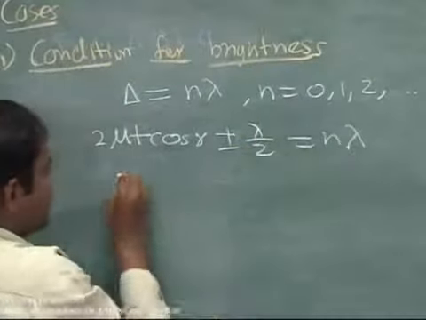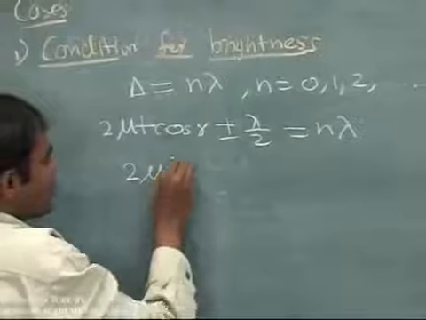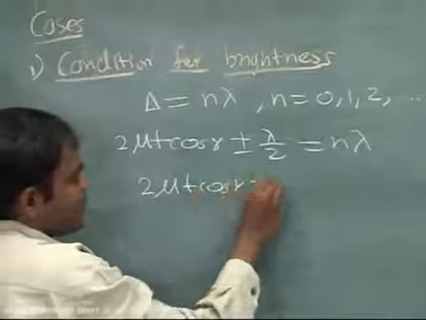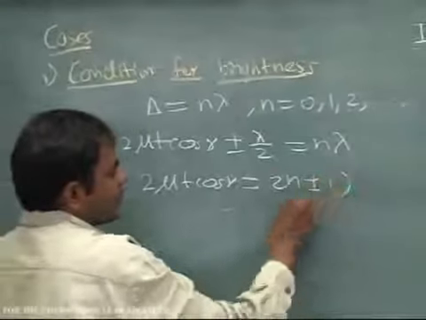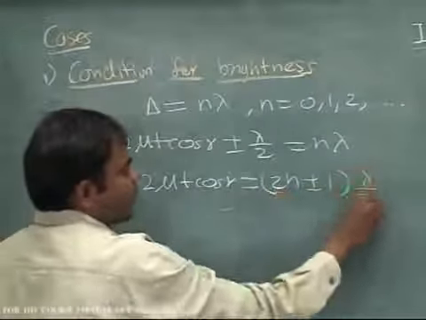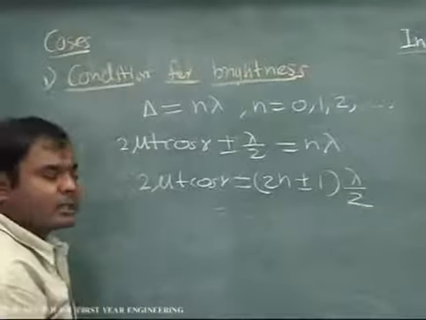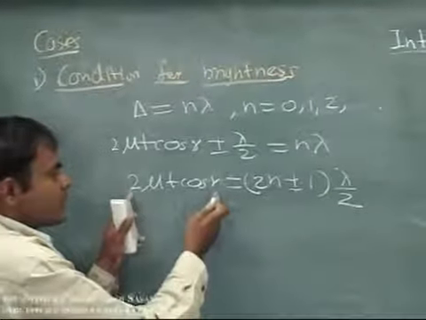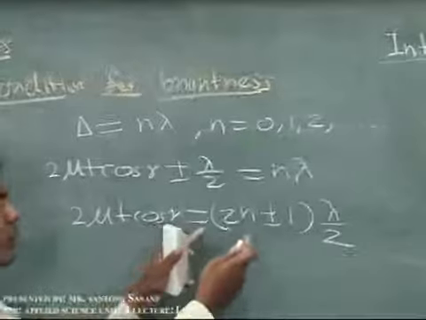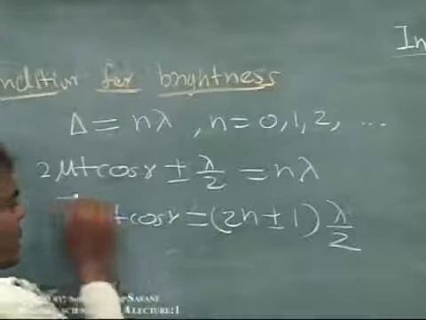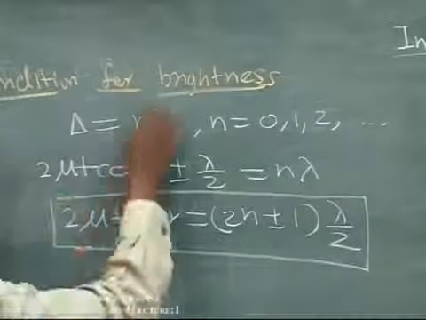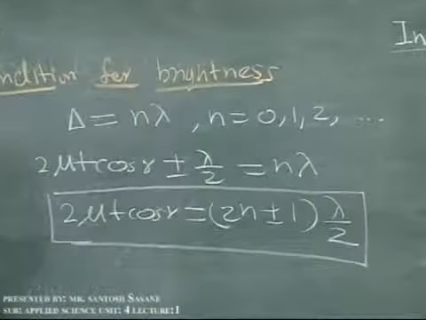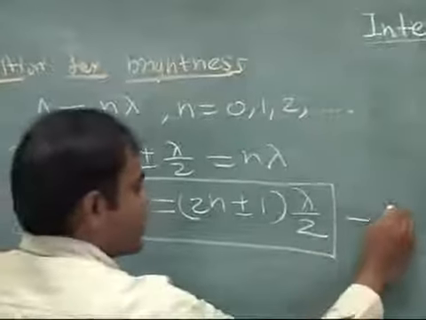is equal to n lambda. Simplifying this, we will get the condition 2 mu t cos r is equal to (2n plus or minus 1) into lambda by 2. That is, this particular path difference is equal to an odd multiple of half the wavelength. So this is a very important equation. This is the condition for brightness in a thin uniform film in the reflected system. This is equation number 8.